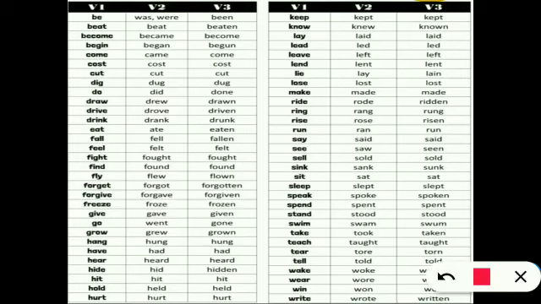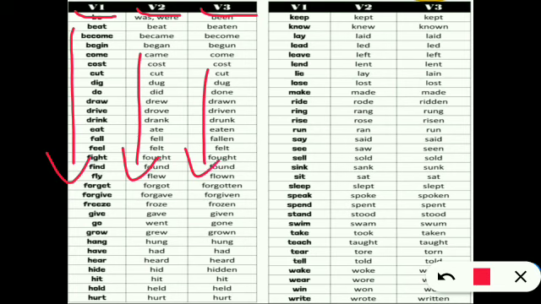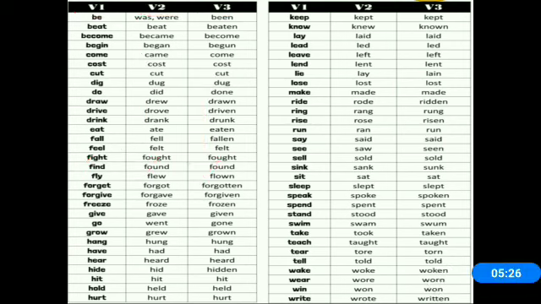But before that, you need to be acquainted with verb 1, verb 2 and verb 3. Okay, you have to go through these 3 lines, verb 1, verb 2 and verb 3, because without this you won't be able to understand the rules. So you all can take a screenshot and read it so that you will be very clear with the rules.